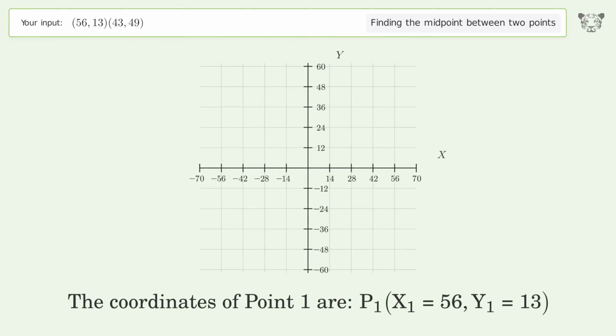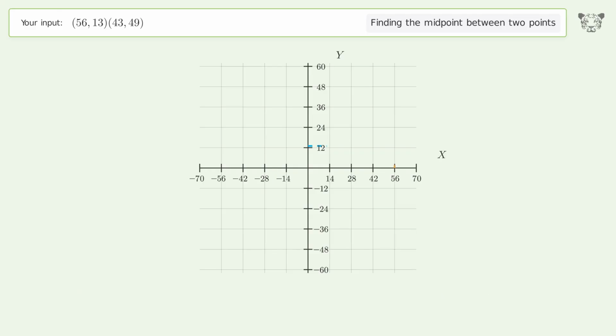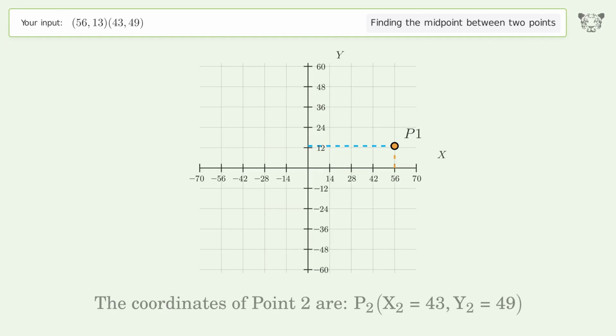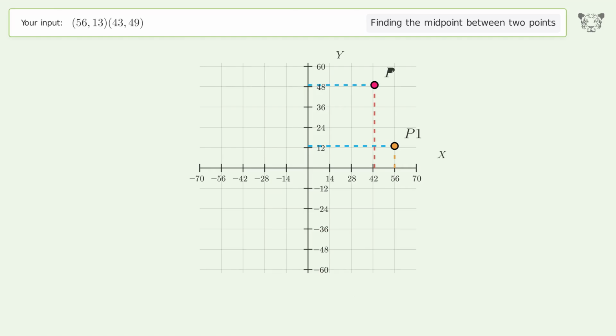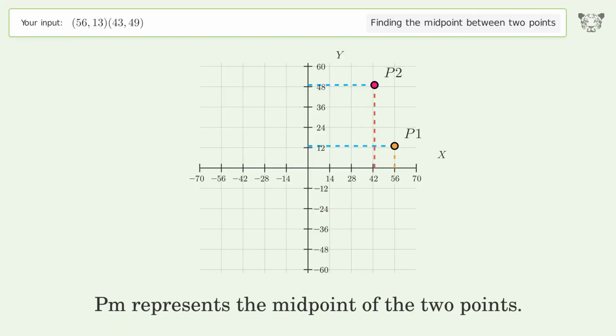The coordinates of point 1 are x1 equals 56, y1 equals 13. The coordinates of point 2 are x2 equals 43, y2 equals 49. PM represents the midpoint of the 2 points.